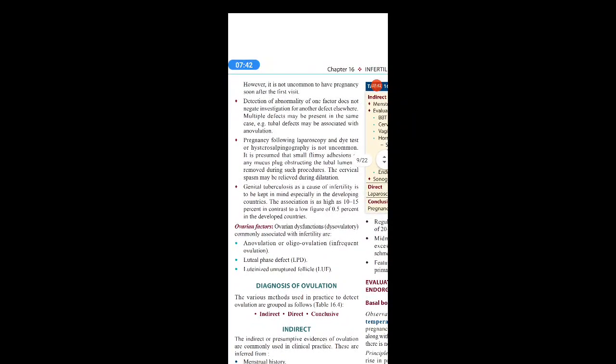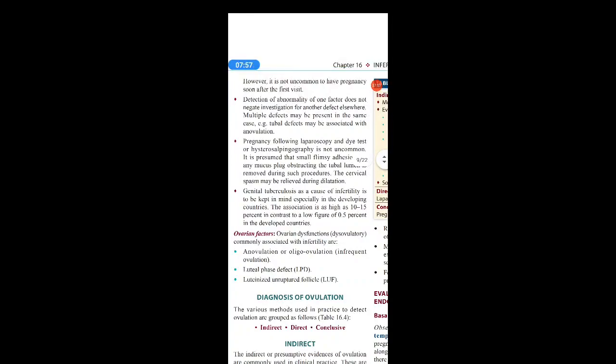Then detection of abnormality of one factor does not negate investigation for another defect. Elsewhere, multiple defects may be present in the same case. For example, tubal defects may be associated with anovulation. So this is a common mistake which practitioners make. Suppose they send the patient for any USG and find anovulatory cycles, it doesn't mean that the cause is only the anovulation. There may be other causes also.